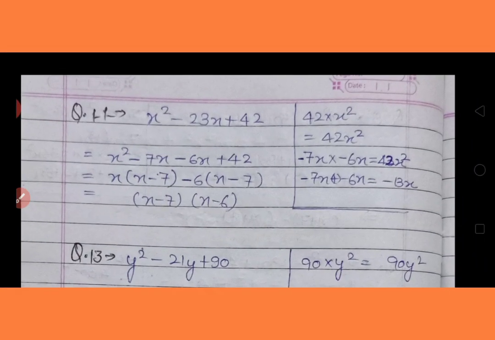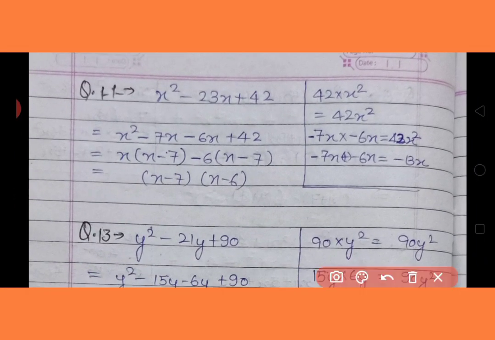Next question is given, where the middle term is minus. Firstly we have to multiply the first and the third term, so it gives 42x square. The middle term is given as minus 23x. Both terms will be minus and they will do the work of addition, but their multiplication will remain the same, 42. So you have to learn the table.